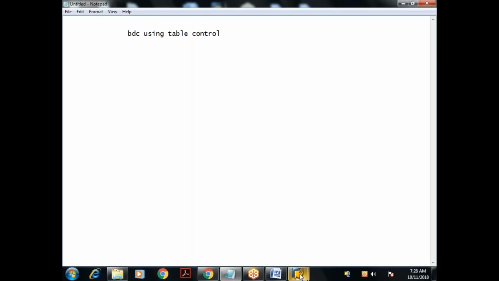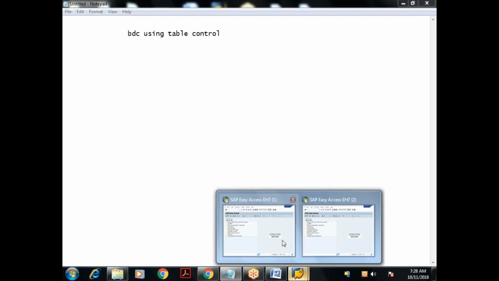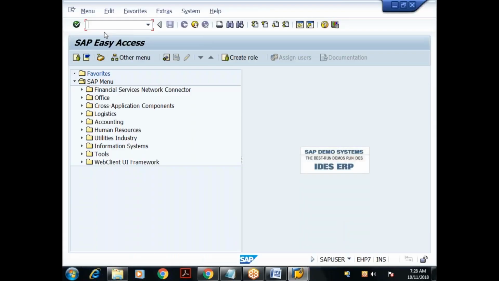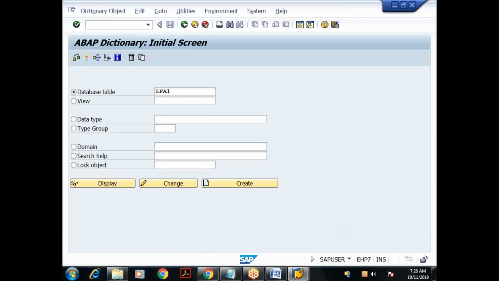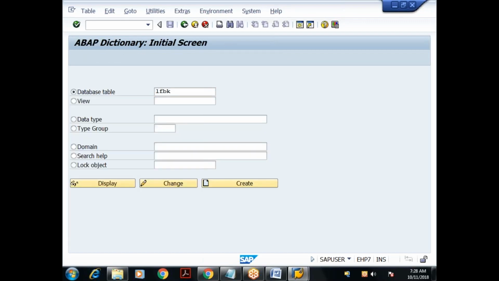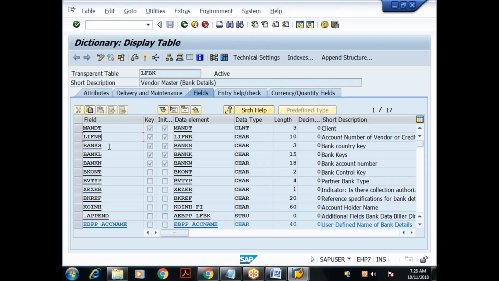So here, suppose we have a table for vendor. Suppose if you go to SE11, we have a table called LFA1, which stores vendor master data. What is the key field here? The account number of the vendor. Similarly, we have a table LFBK, the vendor master bank details. So just try to understand this.